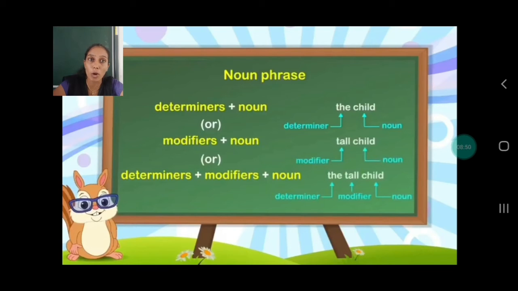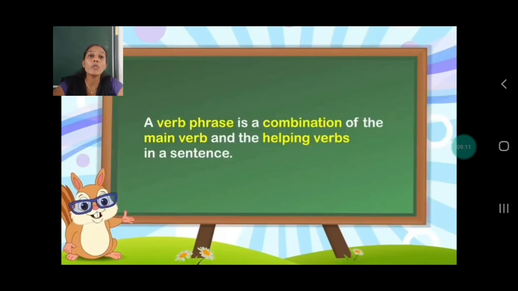How is a noun phrase formed? Using the determiners plus noun, or modifiers plus noun, or determiners including the modifiers plus noun. So this you have to keep in mind. How is a noun phrase being formed? Now moving on to the next kind of phrase, that is verb phrase.